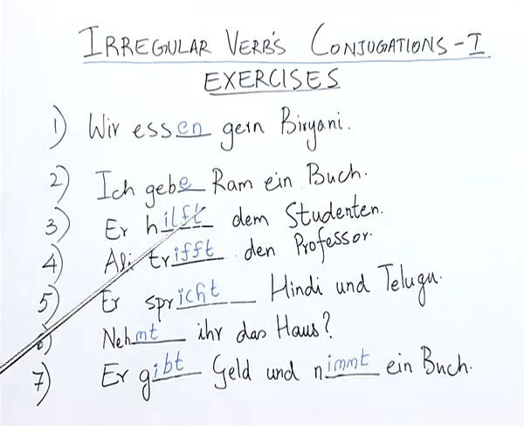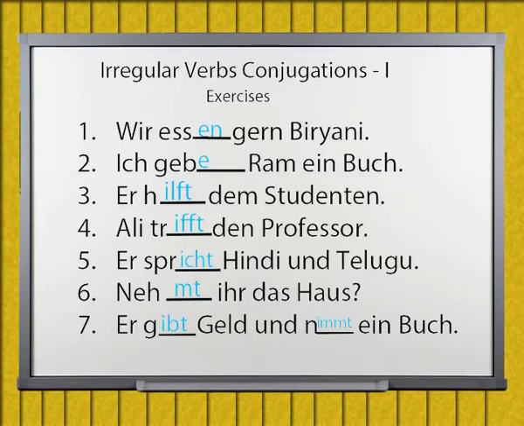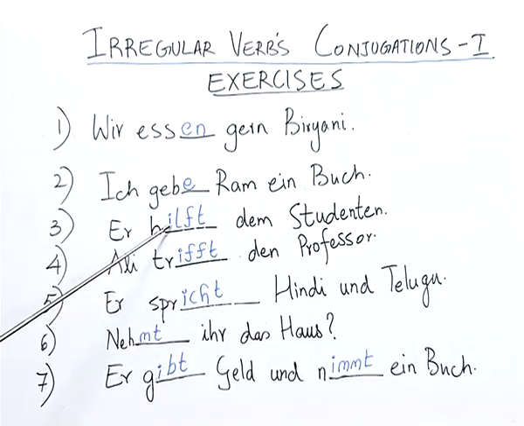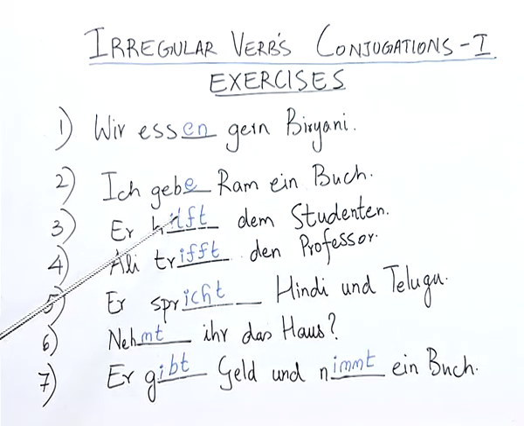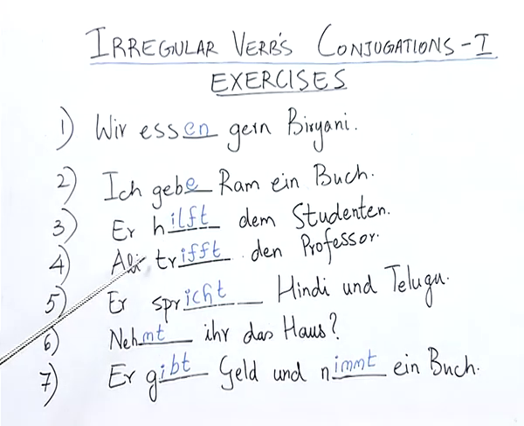Hilft dem Studenten. The third person pronoun singular, when conjugated with the irregular verb helfen, takes the form where apart from the -t at the end, the vowel E is also replaced by the vowel I. So, this answer is also correct.